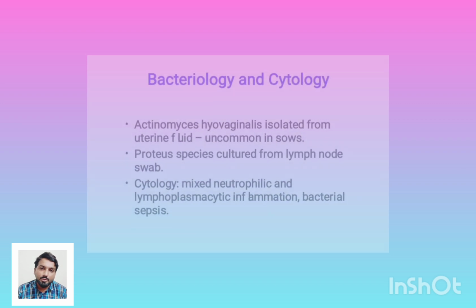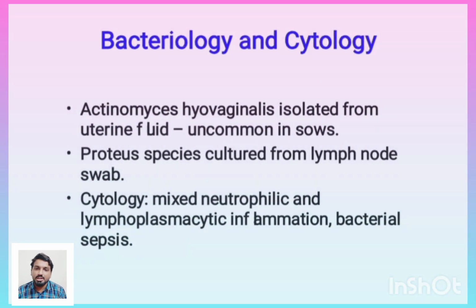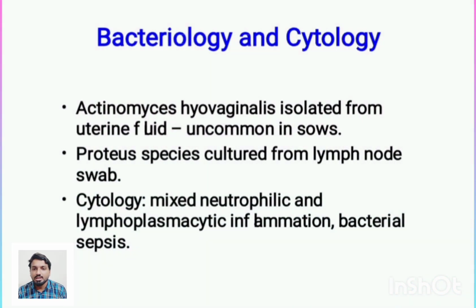Now we will discuss the bacteriology and cytology examination. Actinomyces hyovaginalis was isolated from the uterine fluid, collected during the postmortem. We performed cytology on that postmortem uterine fluid, and we observed Actinomyces hyovaginalis.